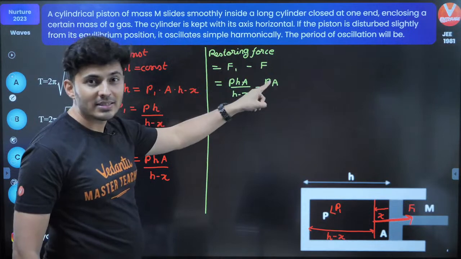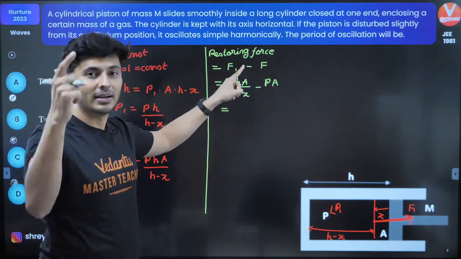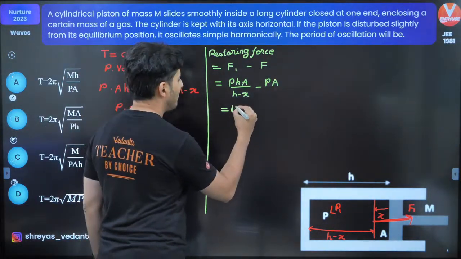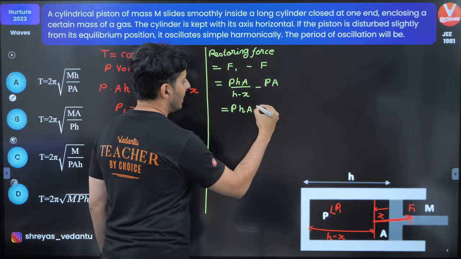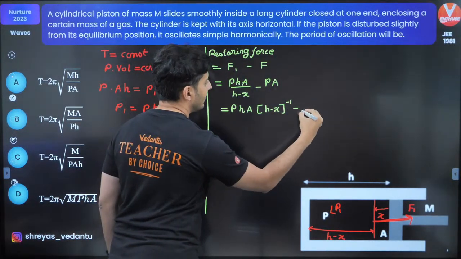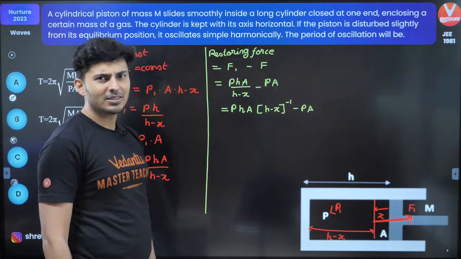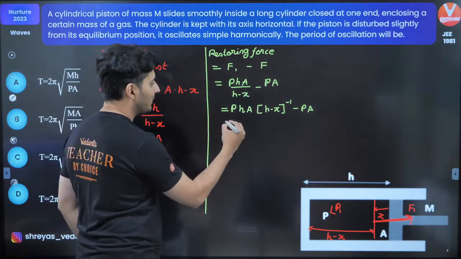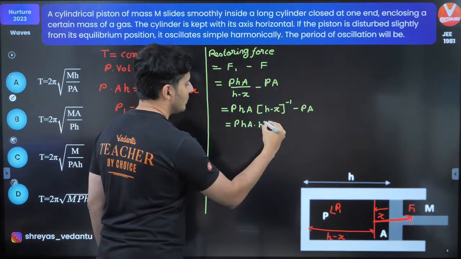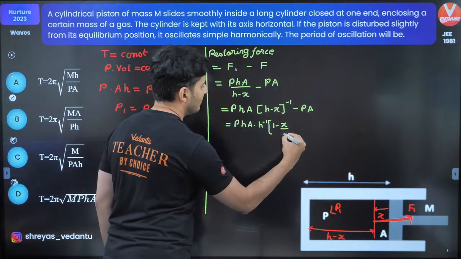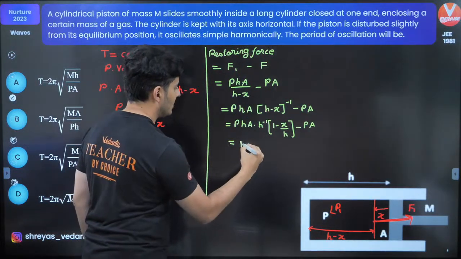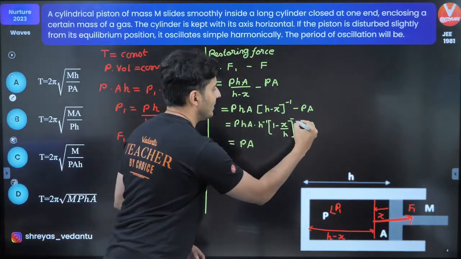Remember, whenever you want to show SHM, X should be on the top, in the numerator. Here, X is in the denominator. I don't like it, so bring it on the top. How? Like this. PHA and H minus X, I bring it on the top like this. H minus X whole raised to minus 1, and this is minus PA. What's the advantage of this? Observe. Take H common outside the bracket. So when you take H outside, it will become H raised to minus 1, and inside you will have 1 minus X by H. Here you will have minus PA. H raised to minus 1 and H will cancel out, so you'll just have PA. Now, by the way, this is minus 1.